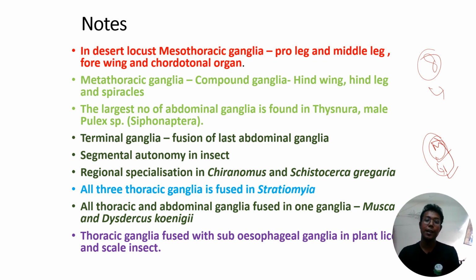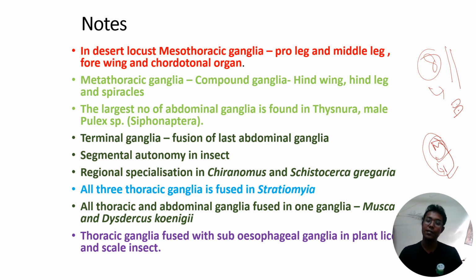Then segmental autonomy in insects. Why are we saying segmental autonomy? Because in each segment one neuromere or one ganglia is present. That's why we are saying it's segmental autonomy. Each segment controls its own function. Whatever ganglia is present in the prothoracic segment controls the function of the prothoracic region. Whatever ganglia is present in the mesothoracic segment controls the function of the mesothoracic segment. As each segment controls its own function, that is called segmental autonomy, which is found in insects.